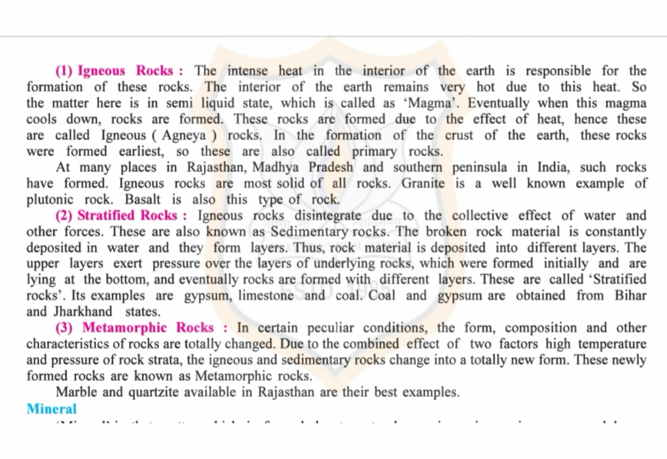In the formation of the crust of the earth, these rocks were formed earliest. So these are also called primary rocks. At many places in Rajasthan, Madhya Pradesh and southern peninsula in India, such rocks have formed. Igneous rocks are most solid of all rocks. Granite is a well-known example of plutonic rock. Basalt is also this type of rock.